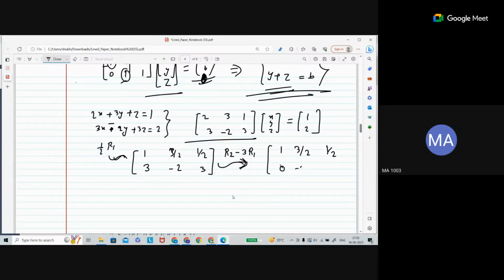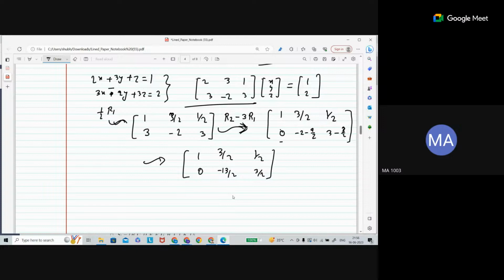And this is here -2. Multiply with 3 here, it will become -9 by 2 here. Okay, this is going to be 3 minus 3 by 2. Clear? So the thing is here 1, 3 by 2, 1 by 2, and here is 0. And what is going to be this one? This is -13 by 2, right? And this is 6, 3 by 2. Again, you will get 3 by 2. Is it clear?